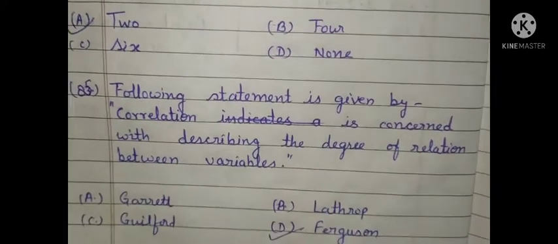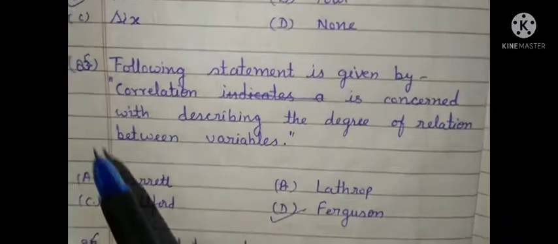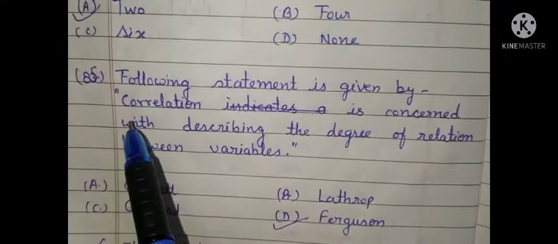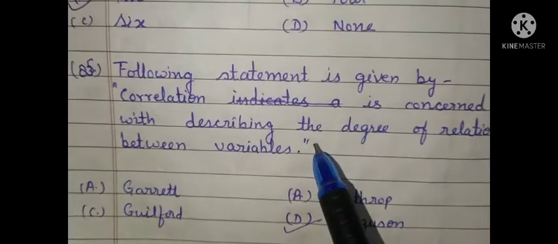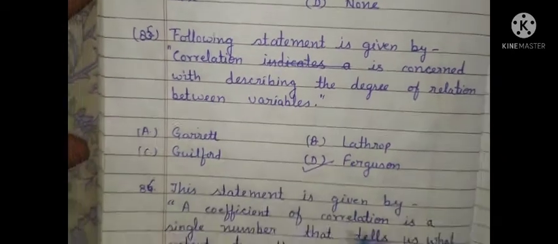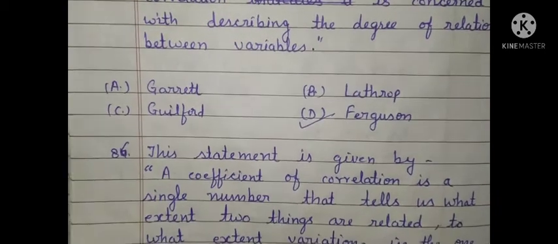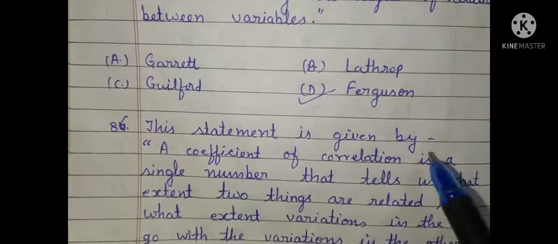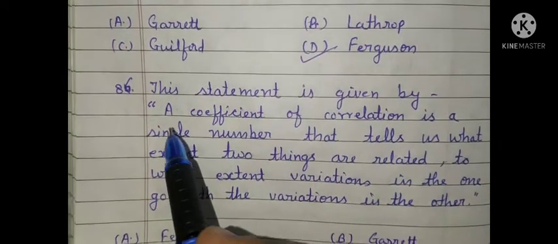Again, question number 85 is based upon a statement. The statement is: correlation is concerned with describing the degree of relation between variables. The statement is given by Ferguson. Next question, again based upon a statement. Who has given this statement?